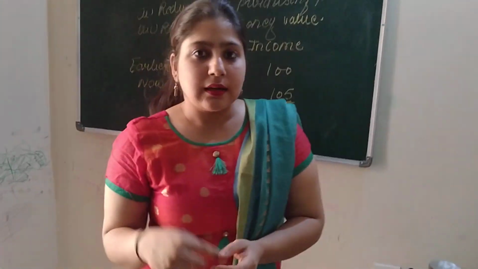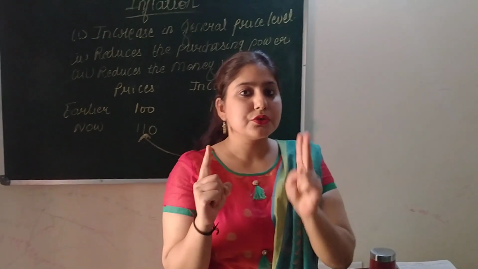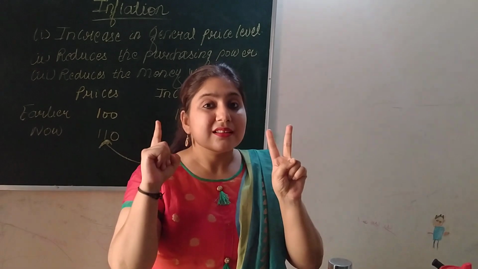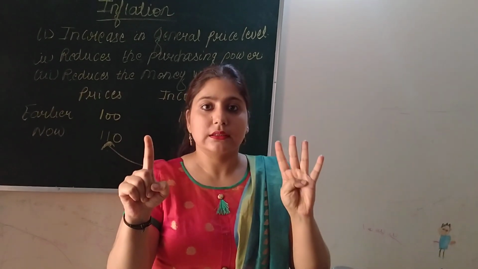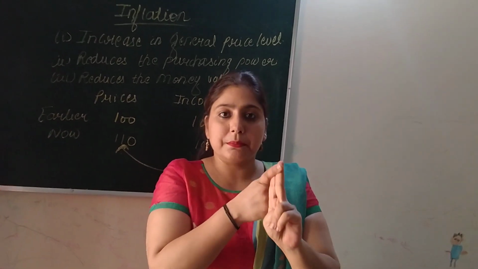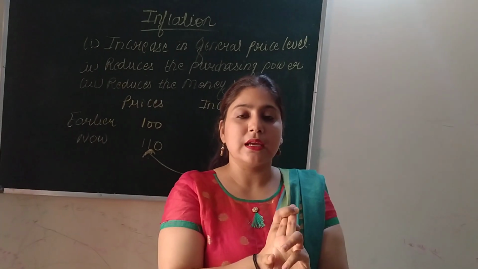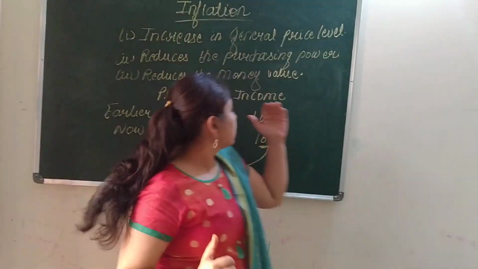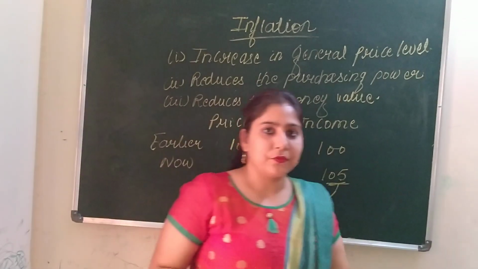Let's take another example to explain this concept. Earlier, in order to beat a single person, two persons were required. Now, to beat this single person, four persons are required. That means these two people are losing their strength, and the same concept applies in the case of inflation, which shows how it reduces the money value.